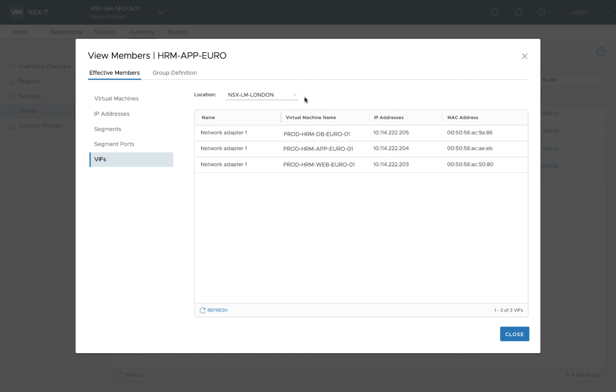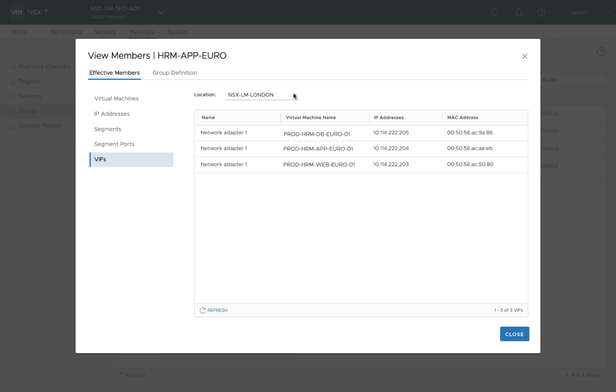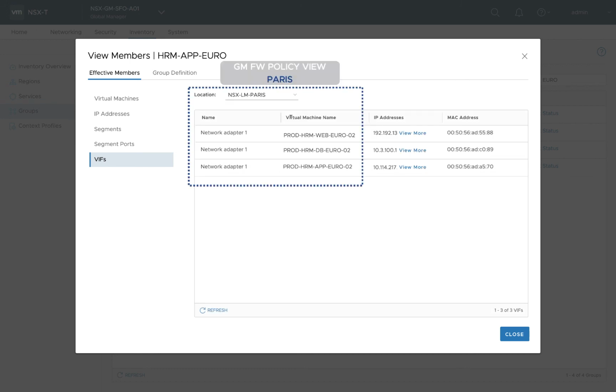In this example, this group is associated with the Europe region and has three VM members from London with all the details about that particular VM, and three VMs are in Paris. Each of the locations exchange the group member information between each other based on the span of the group.